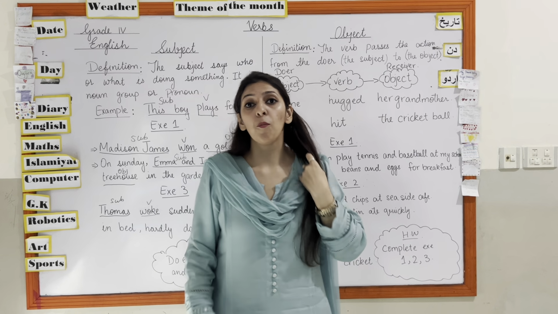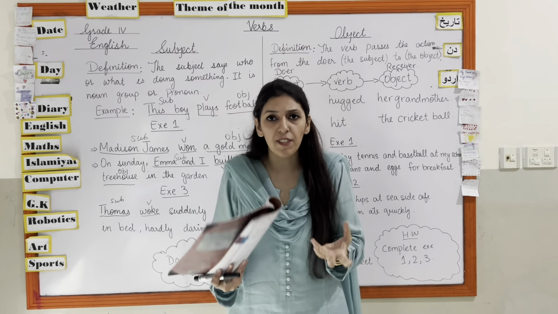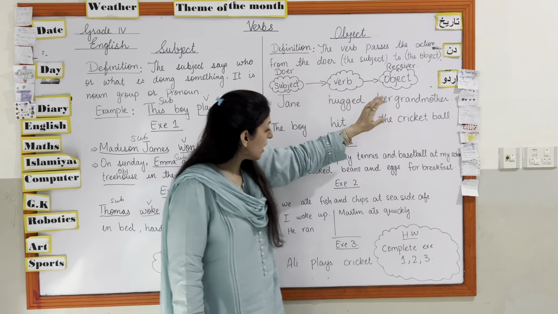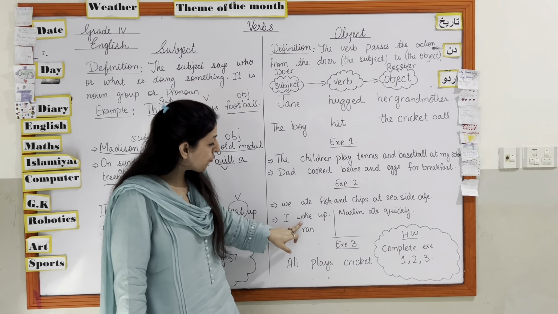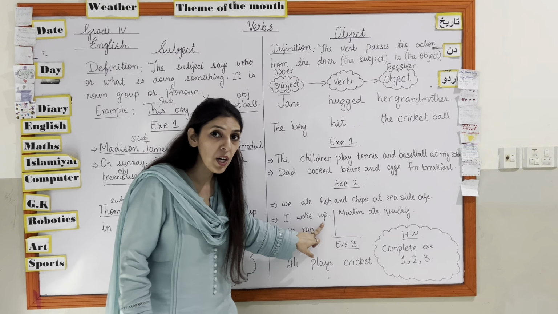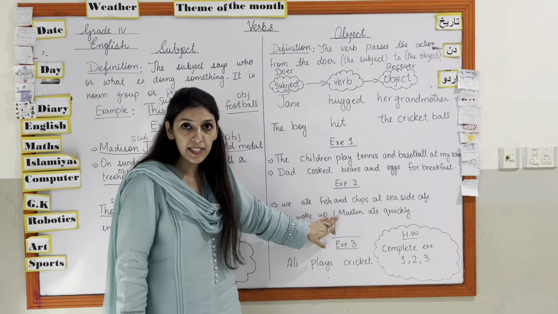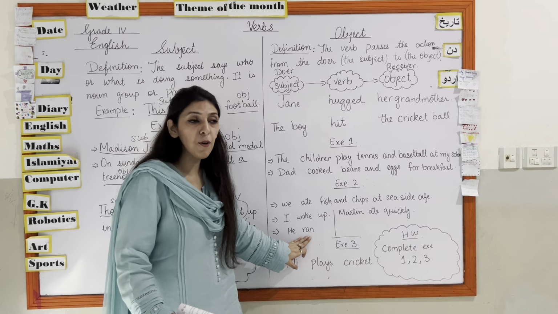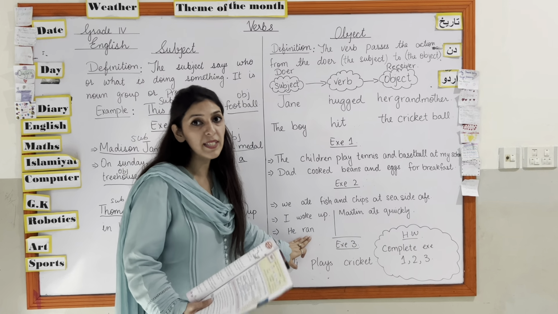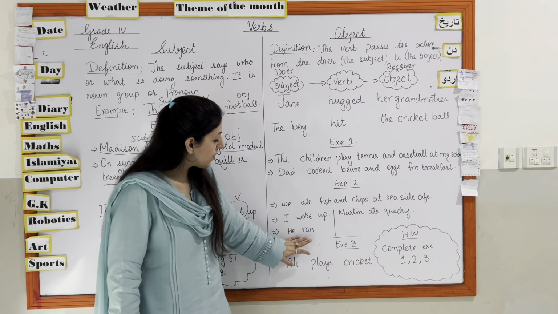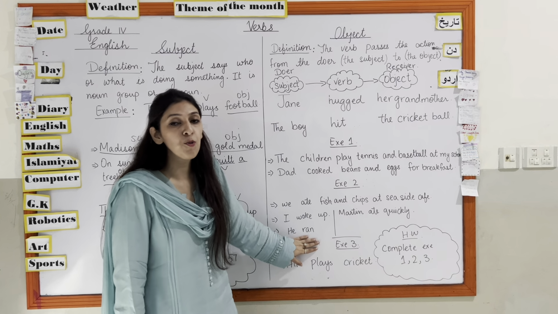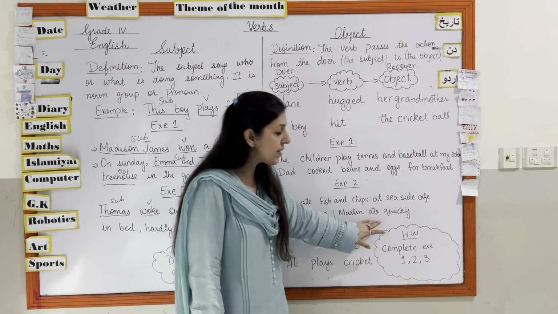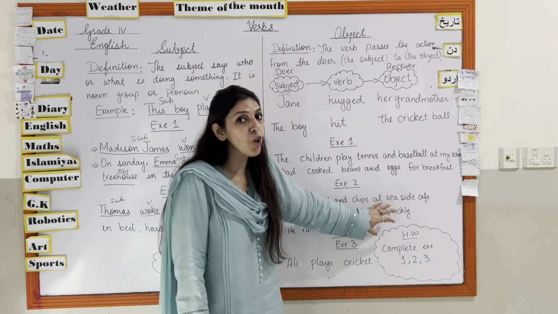Many of the sentences, you can say, do not have an object in them. Okay. Let's say I have written here, I woke up. When did I wake up? And there is no object. In the sentence, he ran. He ran with whom or what? Afterward doing something. Okay. So there are a few sentences that do not have an object. Martin ate quickly. What did Martin eat? Okay. So there is no object in it.